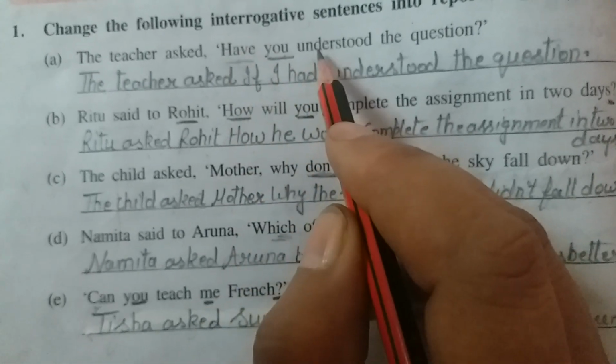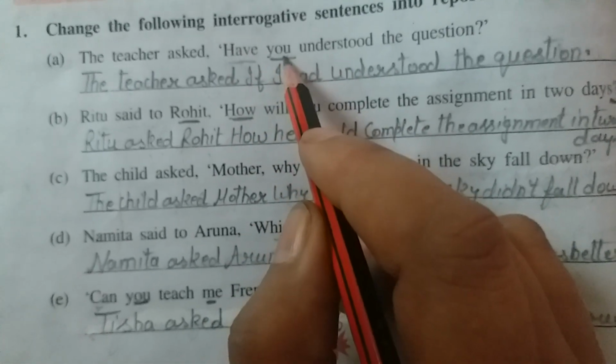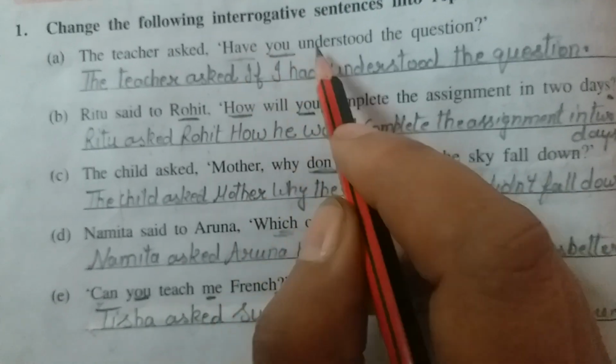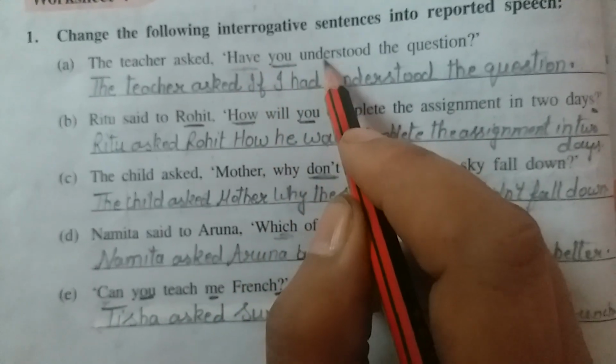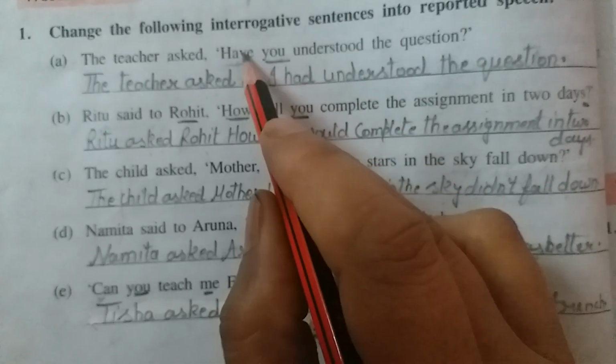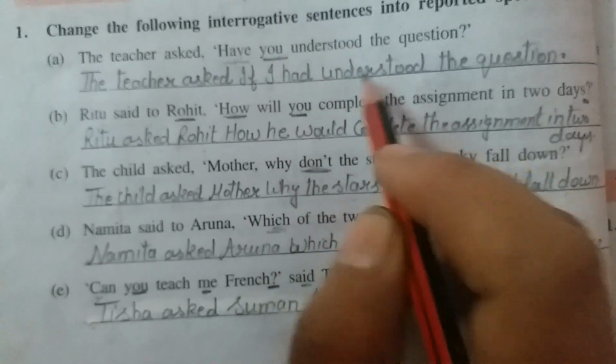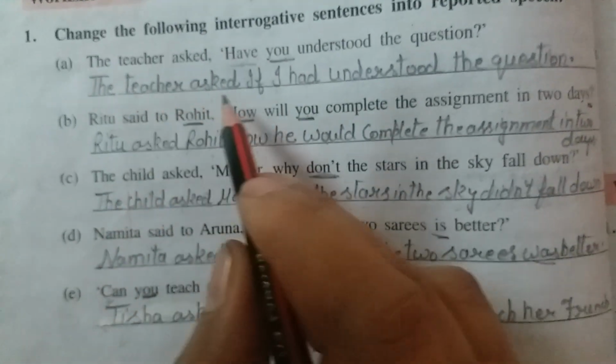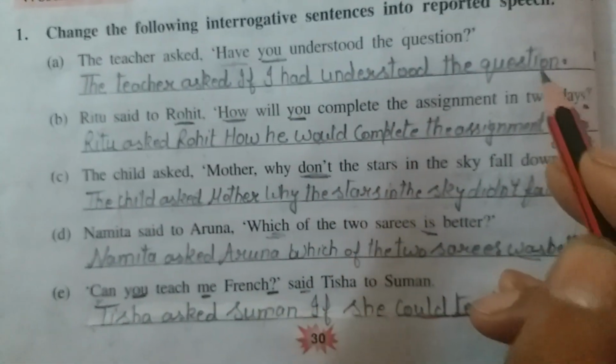Here no question word is given, so after if, subject I, then have understood. This is present perfect tense, so present perfect tense changes into past perfect tense. So instead of have, had, and understood the question. The teacher asked if I had understood the question.